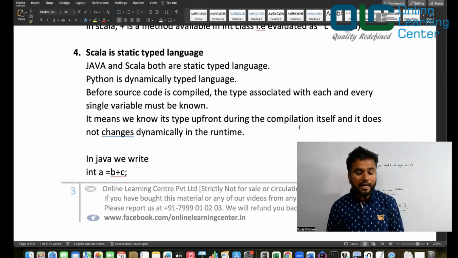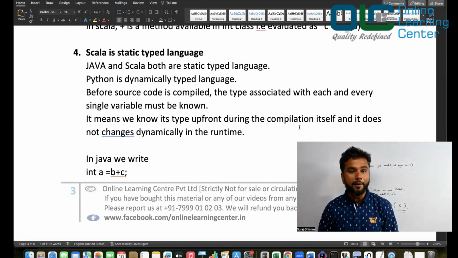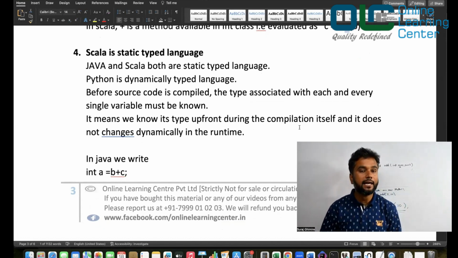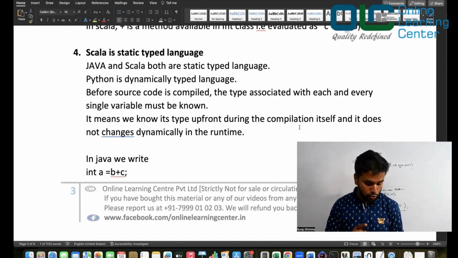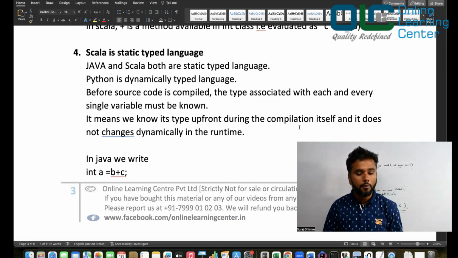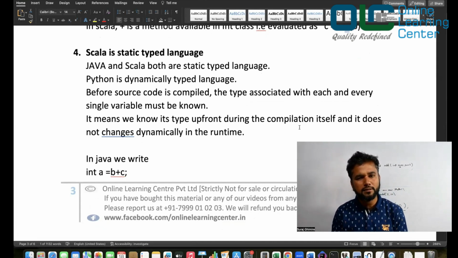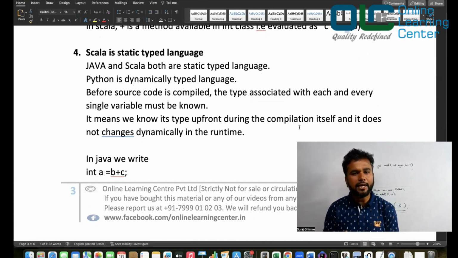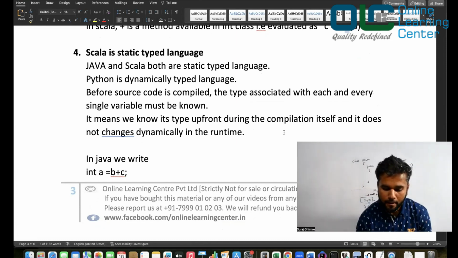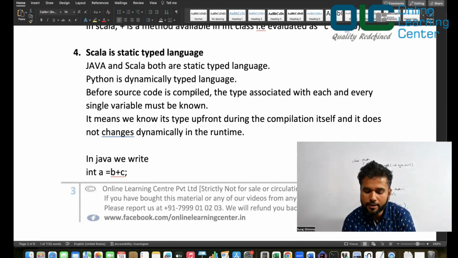Next, Scala is a statically typed language. What do you mean by that? Okay, let's understand that. Java and Scala both are statically typed languages, which means when you write the code and before the code is executed, the data type is fixed. Whereas Python is a dynamically typed language.